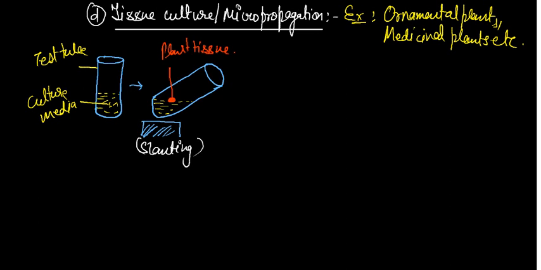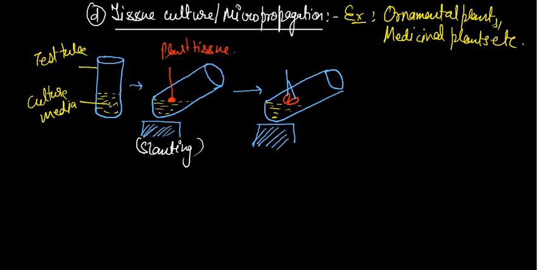Okay. So after this, just leave it for some days in the slanting position. Later we will observe that some green colored structure will be obtained. This structure is called callus.